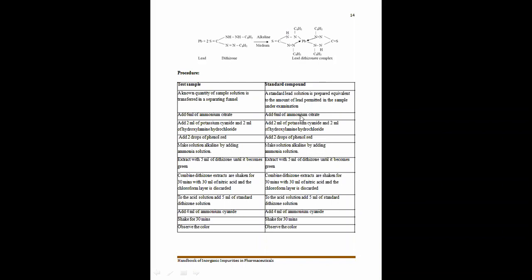The original color of diethizone in chloroform is basically green. But when this diethizone reacts with the lead, it gives a red color complex, depending upon how much lead is present in the pharmaceutical substance. And if the red color produced by the test solution is less than that of the standard solution, then and only then will our test sample comply with the limit test of lead.